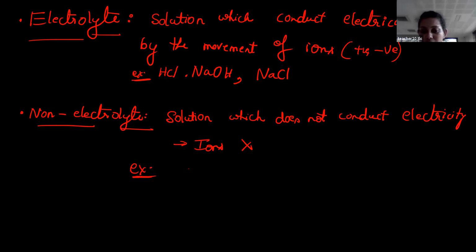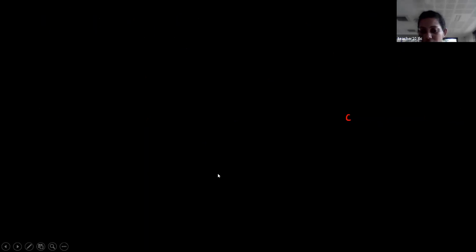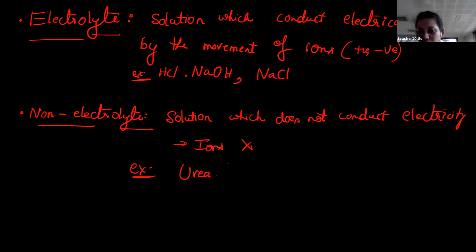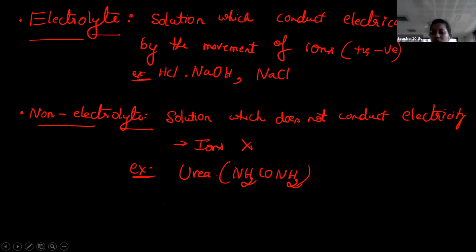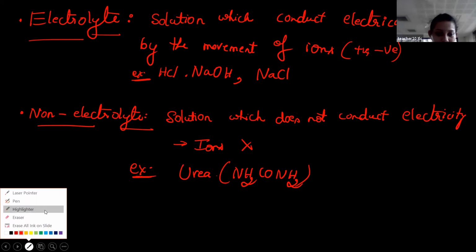For example, consider urea. What is the formula of urea? NH2CONH2. Can you split this into some positive ion as well as some negative ion?